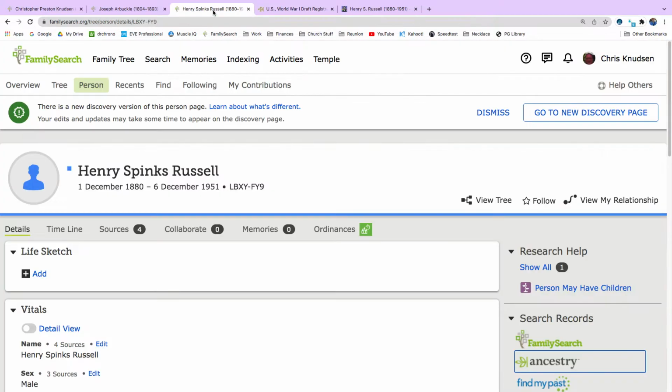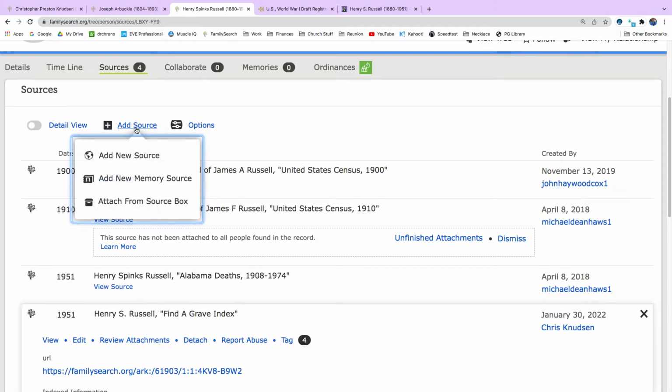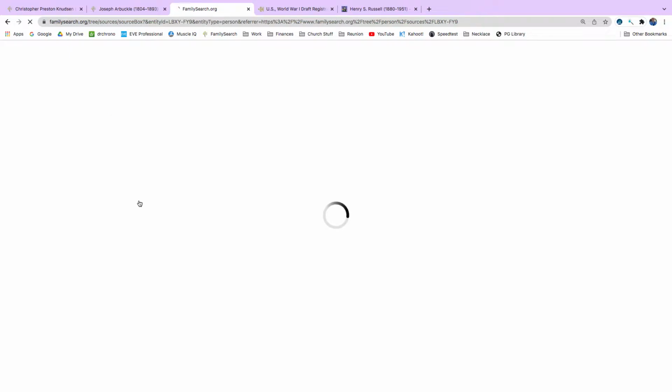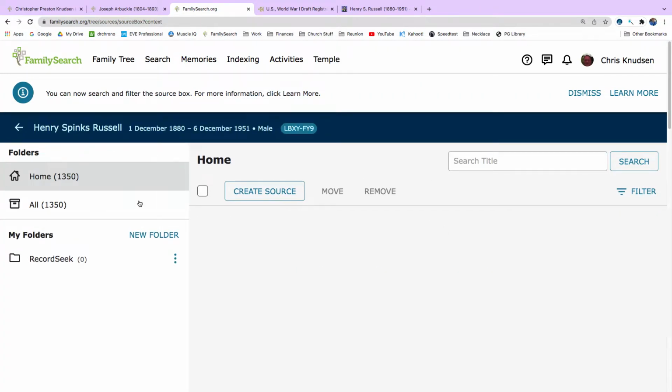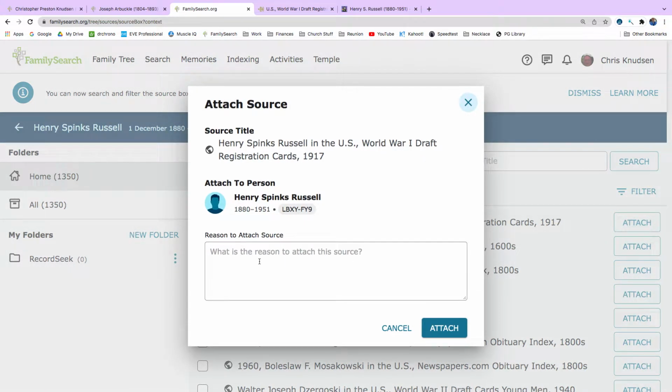Now we're going to go back to Henry Spinks and add that as a source. So we put it in the source box. I'm going to click on the sources tab here, and up at the top I'm going to add a source, attach from source box. And Henry Spinks Russell in the U.S. World War I draft registration cards. I'm going to attach that. And what is the reason to attach? It's same name and birth date, so we know it's him.